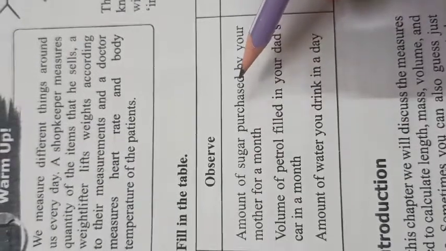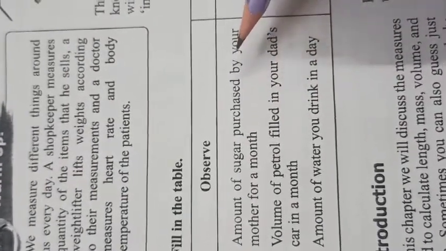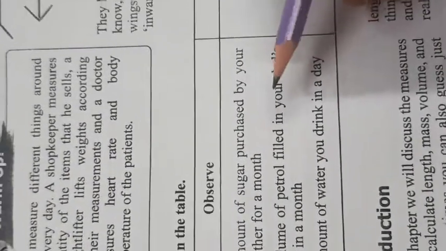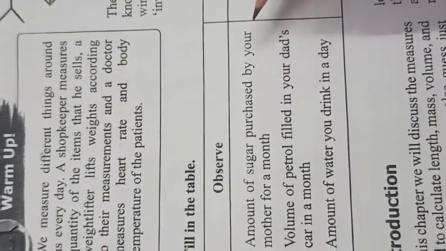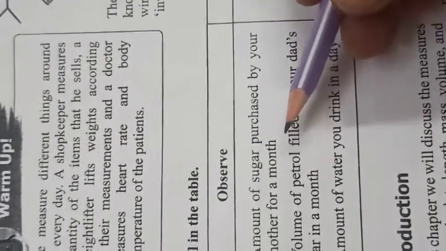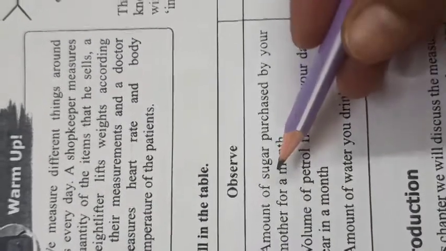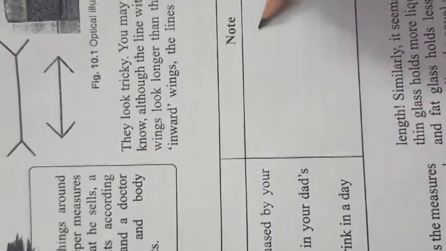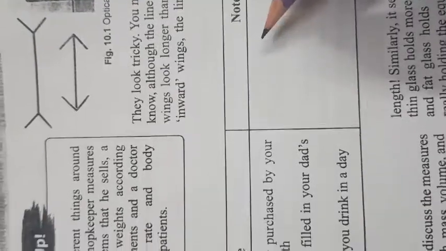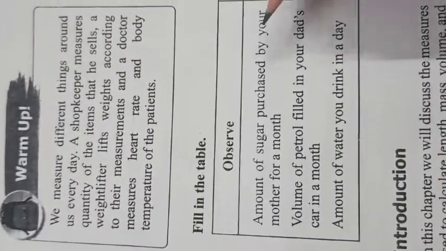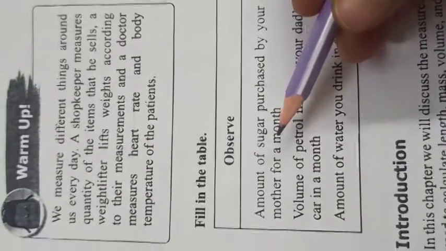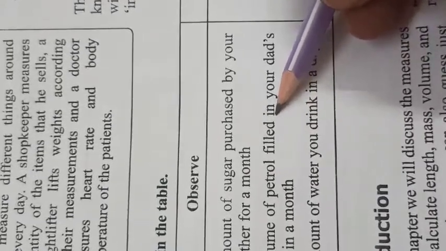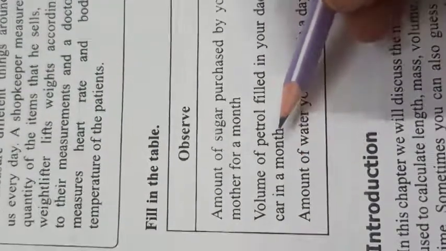And if you like so many sweet things, and your mother prepares sweet things at home, then you need more sugar. That's why this amount differs from person to person. So according to you, write here how many kilograms of sugar your family is consuming in a month. Next is volume of petrol filled in your dad's car in a month.